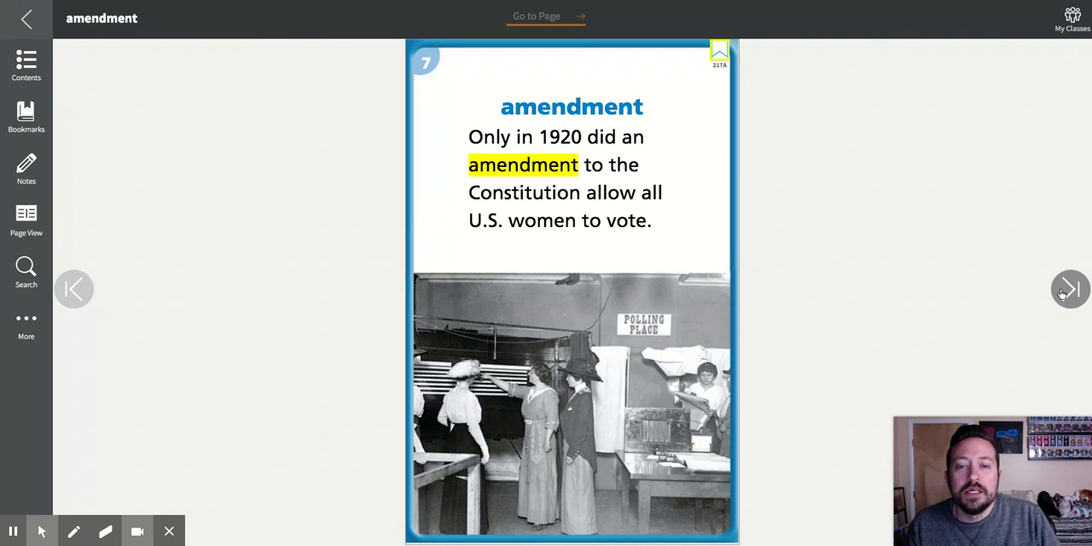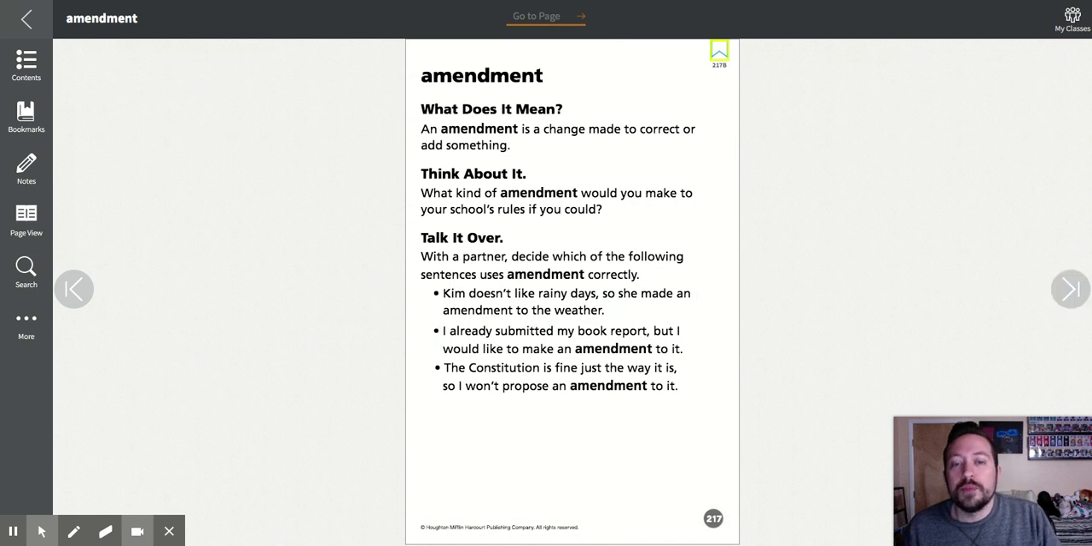Okay, amendment. Only in 1920 did an amendment to the Constitution allow U.S. women to vote. Originally, women were not allowed to vote, and it wasn't until 1920 that they were allowed to. So they had to make an amendment to the Constitution to show this new law. An amendment is a change that's made to correct or add something, and it could be to anything. It doesn't have to just be the Constitution. It could be any law. It could be a document. I might be typing up something and I have to make an amendment to it. I have to change something because it wasn't right, or I need to add something. So an amendment is a change to make something correct or add something.